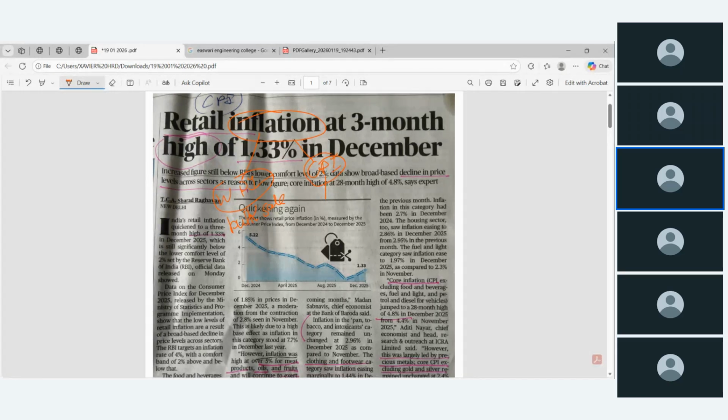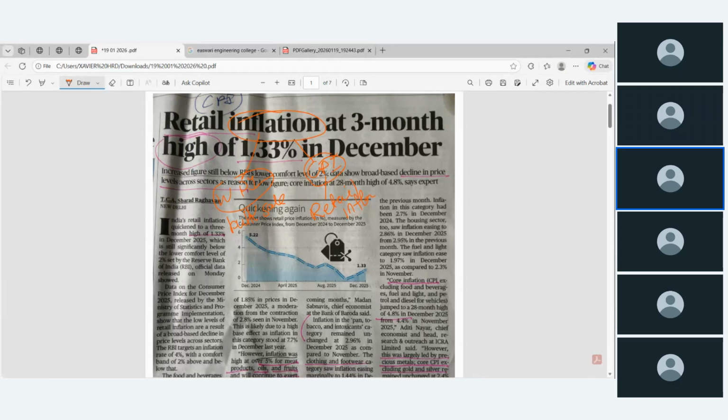We call it retail inflation, consumer price index is also called retail inflation, which means small purchases of small small goods, where we can say retail market, retail outlet, so retail inflation. It refers to the increase in the household price level of a selected basket of goods and services over a period of time. And so now come to the news.